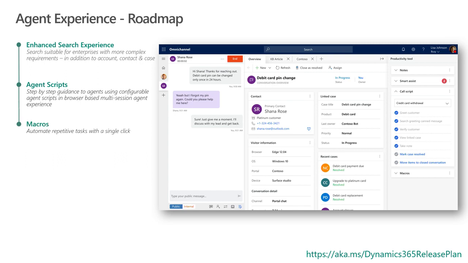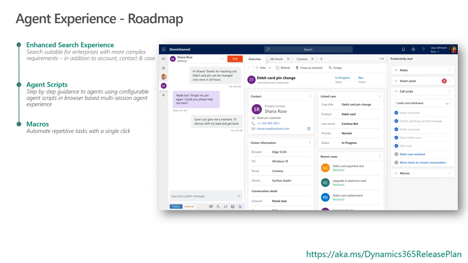Macros is another capability that we are looking at for the Wave 2 set of investments. This will provide the ability to automate repetitive tasks in a single click. For example, if the agent needs to select an article, copy the link of the article, and send that link over email to the customer, it will involve a number of clicks.